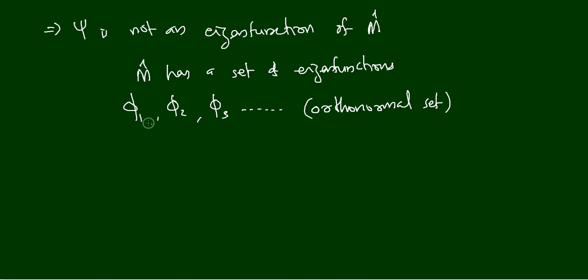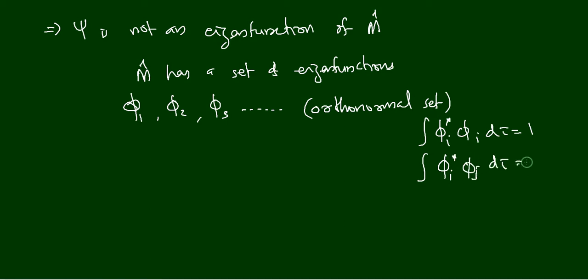Orthonormal set means a set of functions are said to be orthonormal if integral phi i star phi i ditto is equal to 1, then we can say that each phi i is normalized. And at the same time, if integral phi i star phi j ditto is equal to 0, then we can say that phi i and phi j are orthogonal.